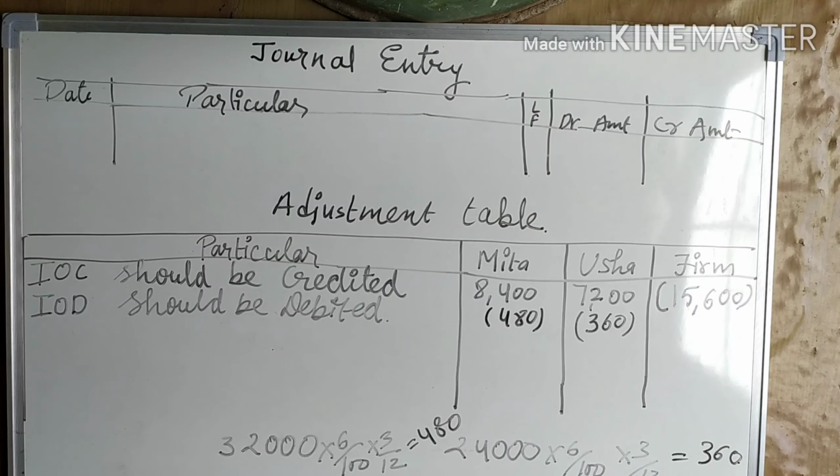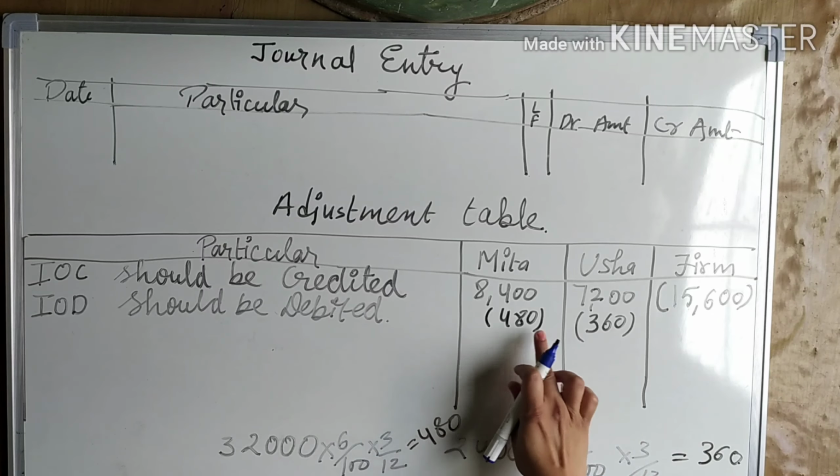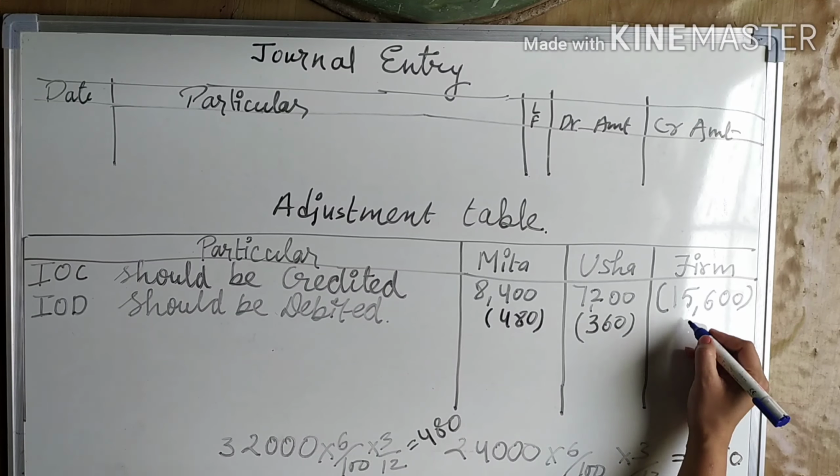As the partners are going in minus, the firm will go in plus. Total of 480 and 360 is 840.